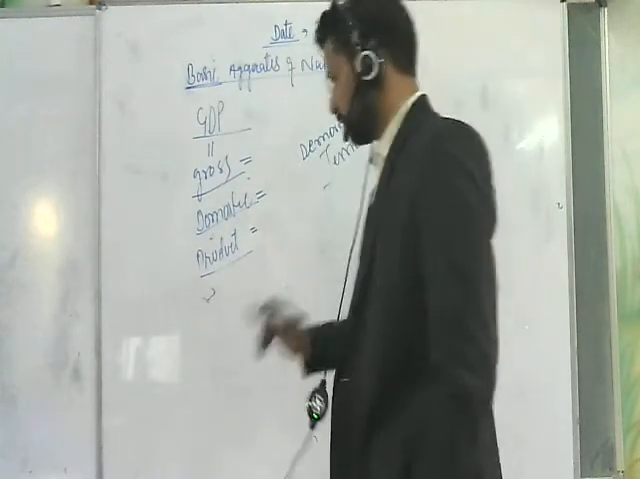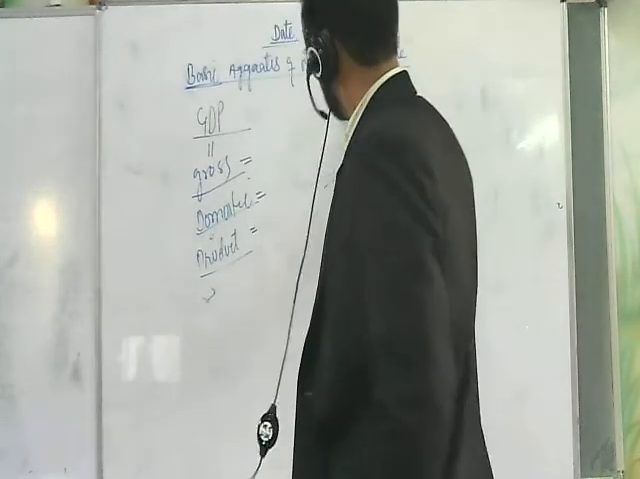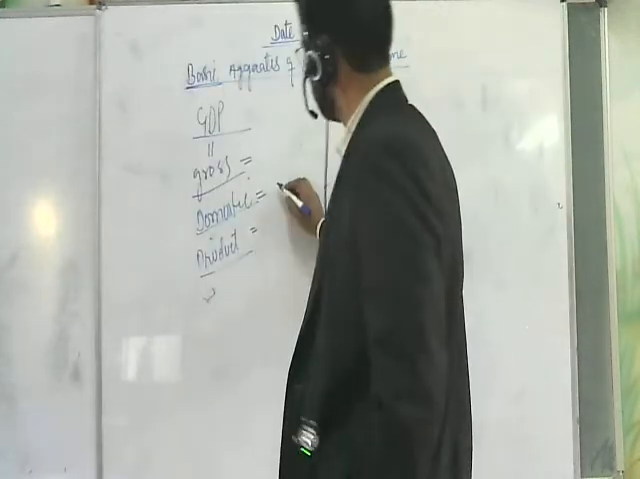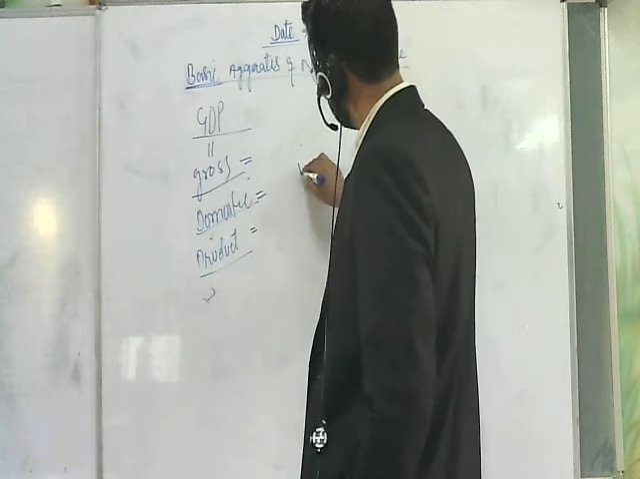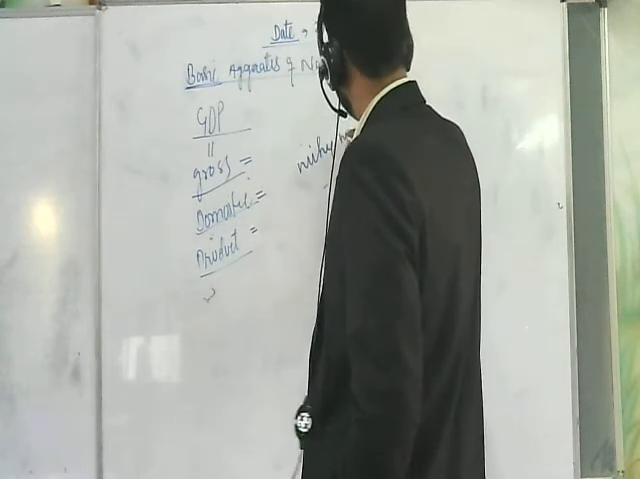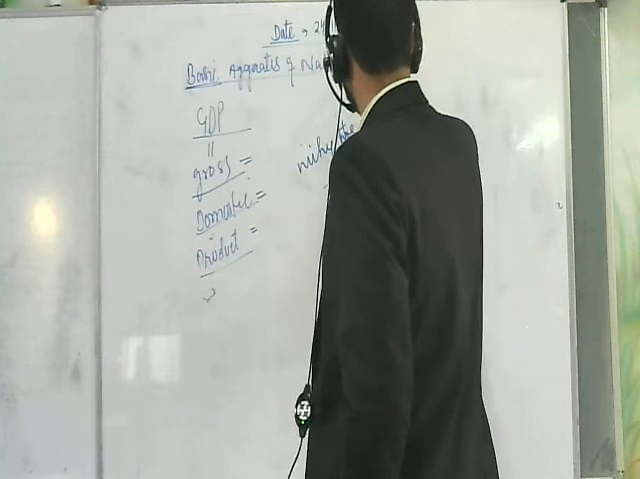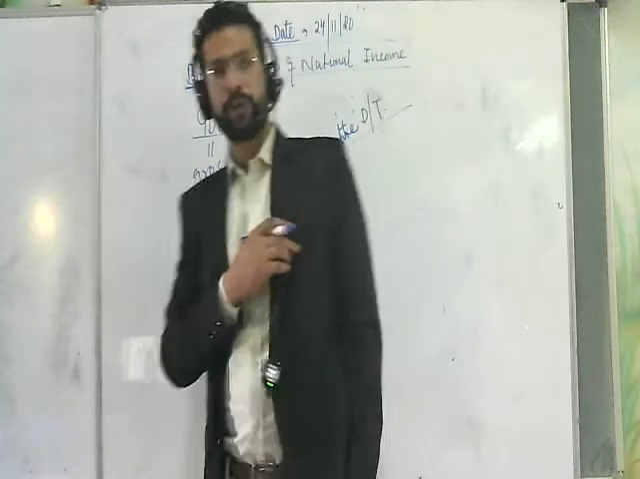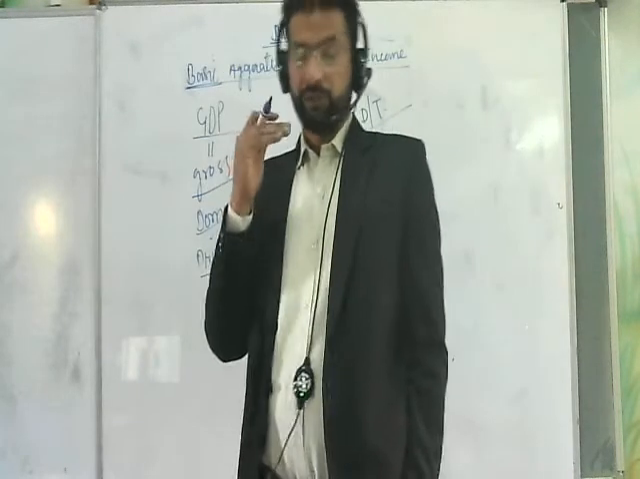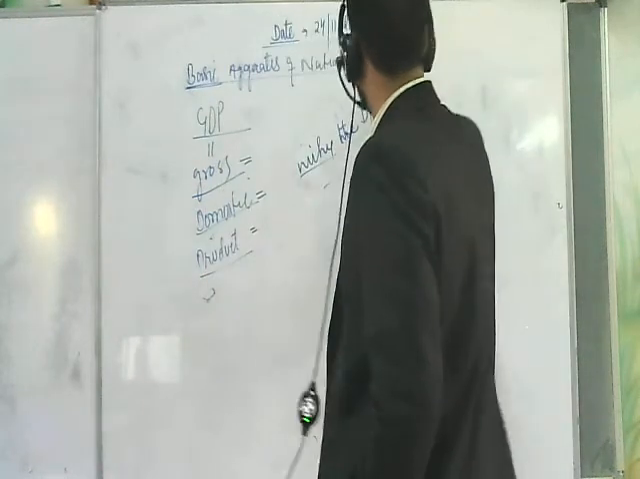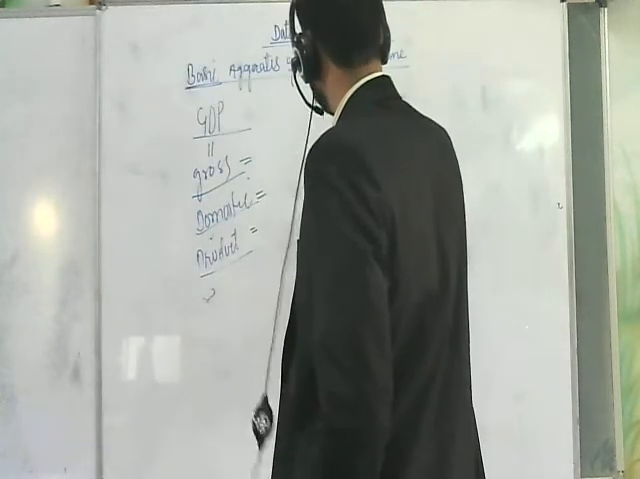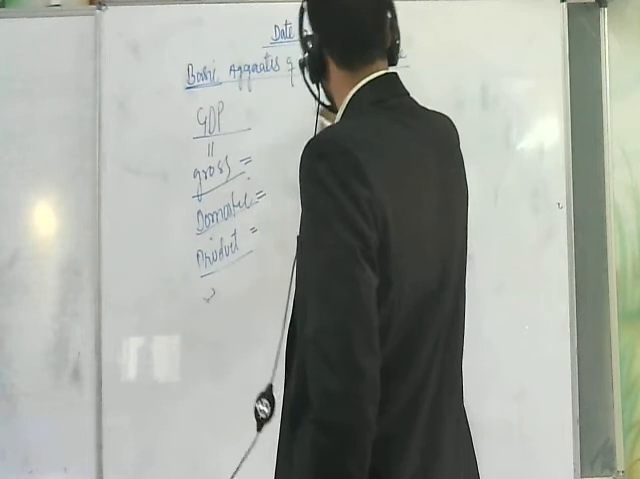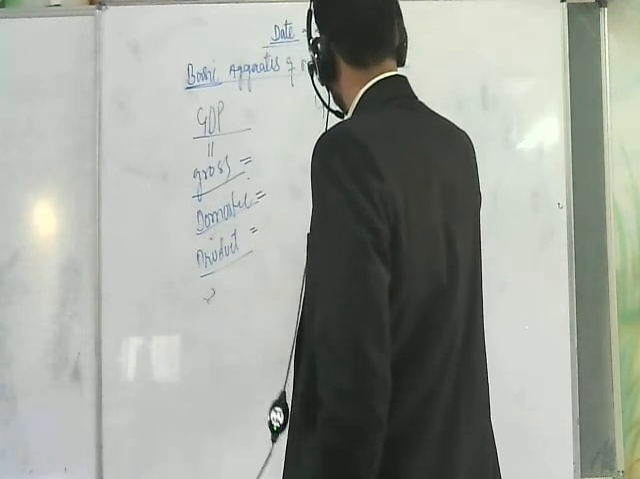Now, what do you mean by domestic here in GDP? Domestic means the product that is produced within the domestic territory of that country. You should remember that domestic, like I told you gross is always replaced with net, is always replaced with national.